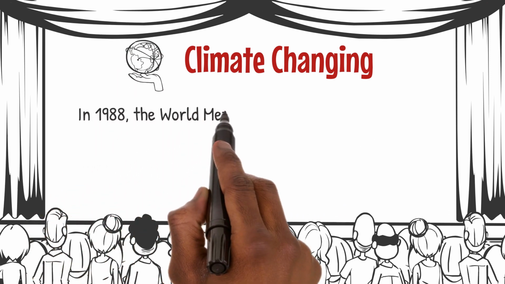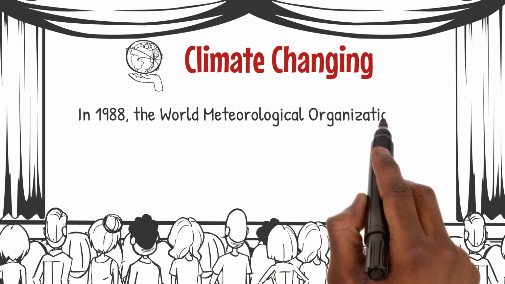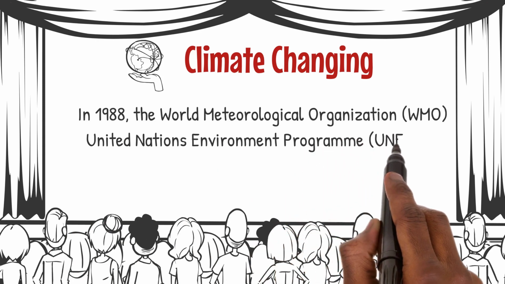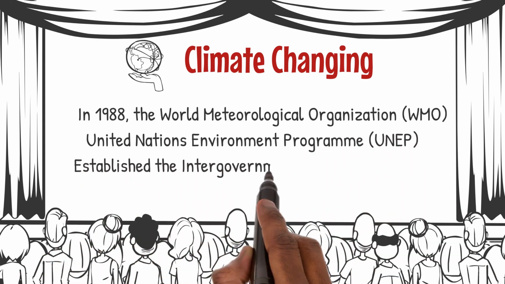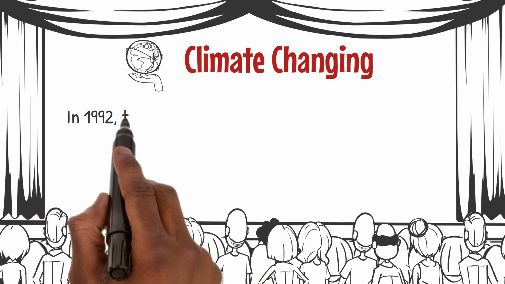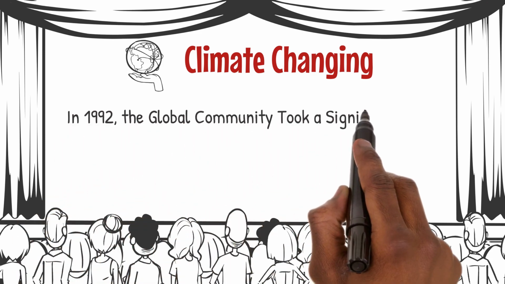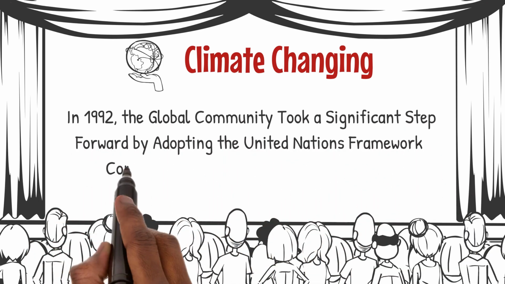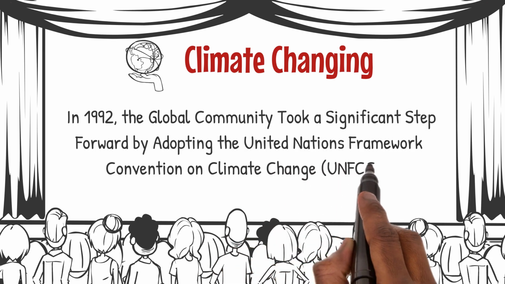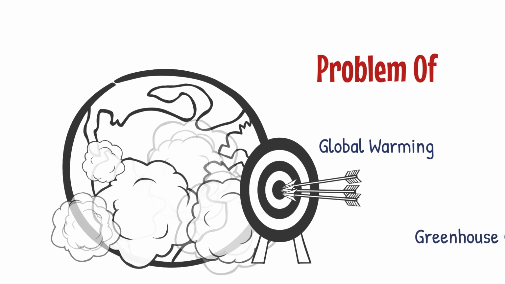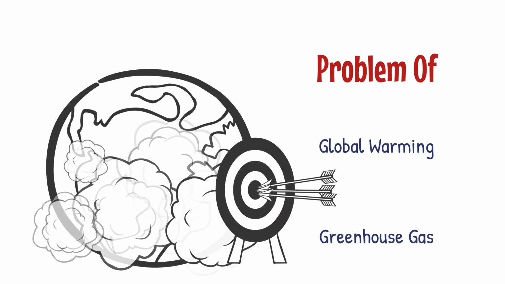In 1988, the World Meteorological Organization (WMO) and the United Nations Environment Programme (UNEP) established the Intergovernmental Panel on Climate Change (IPCC). In 1992, the global community took a significant step forward by adopting the United Nations Framework Convention on Climate Change (UNFCCC). This treaty aimed to address the growing problem of global warming by stabilizing greenhouse gas concentrations in the atmosphere.